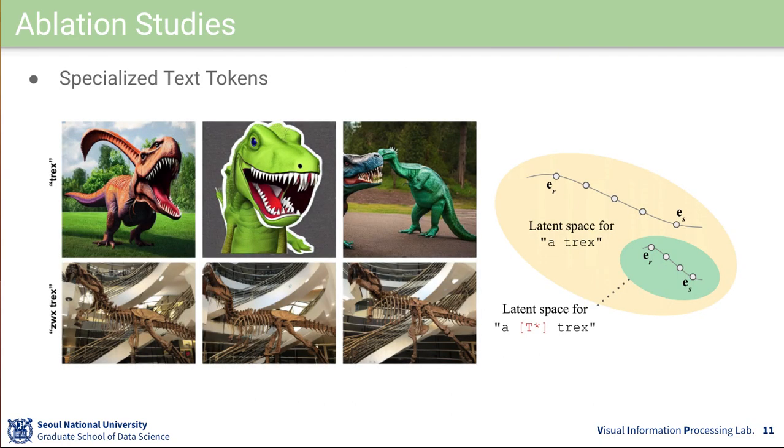In our ablation studies, we were able to confirm the effects of the conditional inputs of our model. Firstly, using a descriptive specialized token, text tokens such as CWX, as opposed to text tokens consisting of pure ordinary natural language words, helped to generate images with less variability, targeted to the given test scene. As shown in a rough diagram on the right, specialized text tokens seem to allow learning to take place on the latent space relevant to the particular instance scene, such as a T-star T-Rex, instead of a general class that includes similar instance scenes, such as a T-Rex.